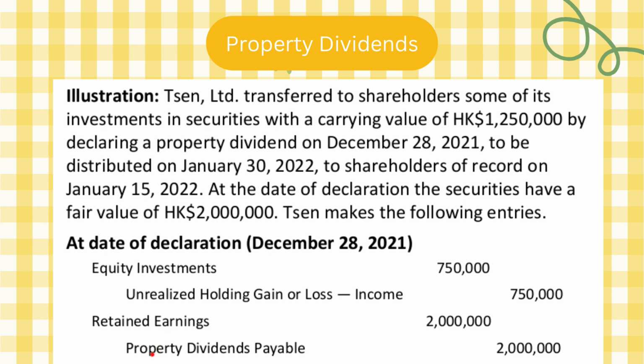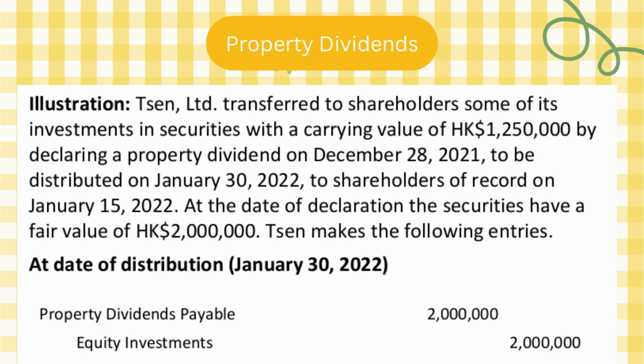And in the credit side, it's property dividends payable. I'm increasing liabilities. Once we declare dividends, I have to increase my liabilities. The amount will be the 2 million, the new value, because it was 1,250,000 and we increased it to 2 million.